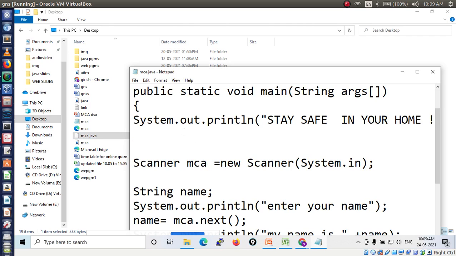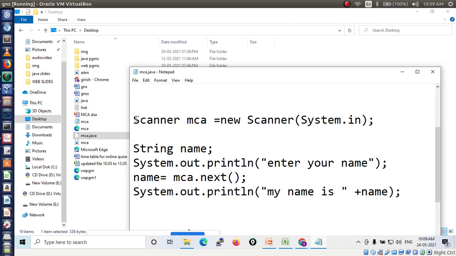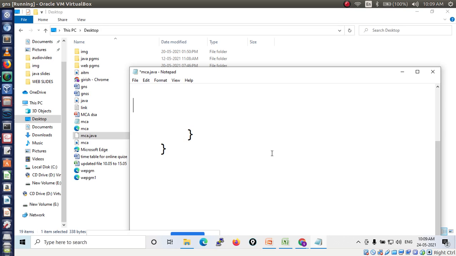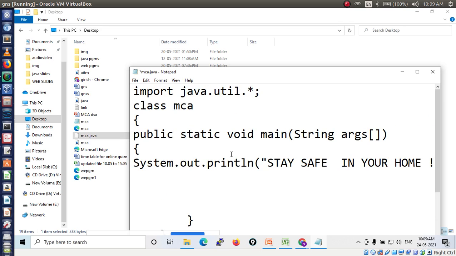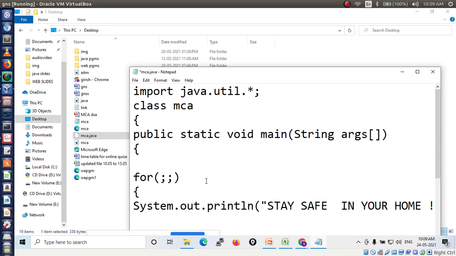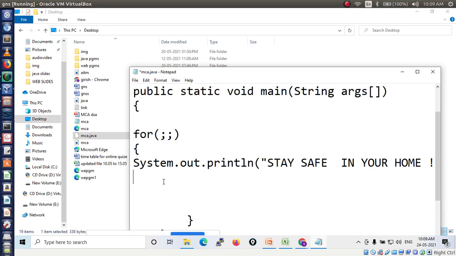So here I am going to use this statement and execute it repeatedly, that is, stay safe in your home. I am using a for loop, then give two semicolons, then inside the brackets you write the statement, then save this.